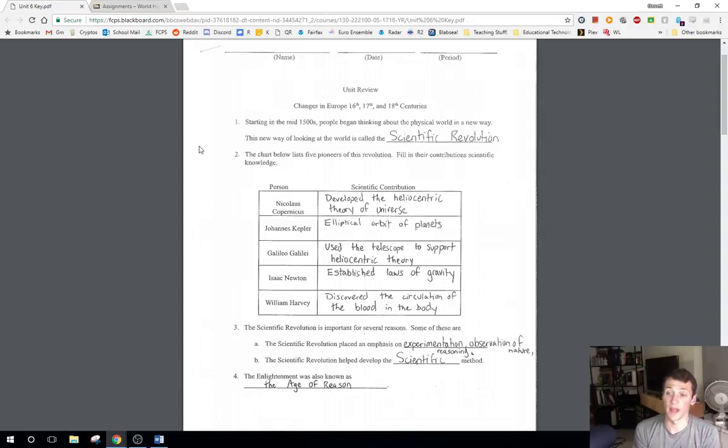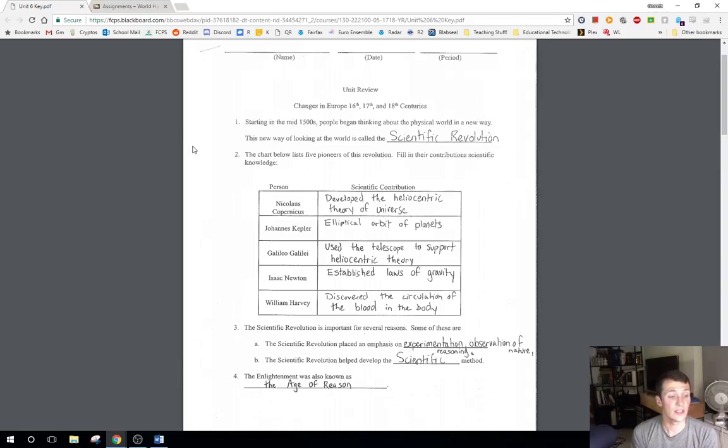And this new way of thinking, especially using things like the scientific method, is going to lead to the Scientific Revolution, right? So we had 5 different people that we are in particular asking for you to know, right? And the 5 are Nicholas Copernicus, Johannes Kepler, Galileo Galilei, Isaac Newton, and William Harvey. So let's run through those relatively quickly, right?